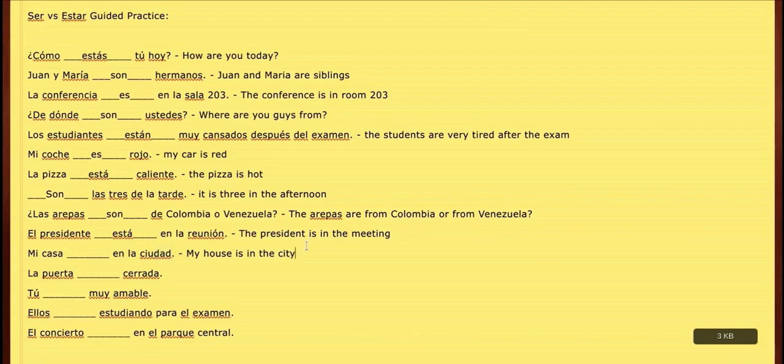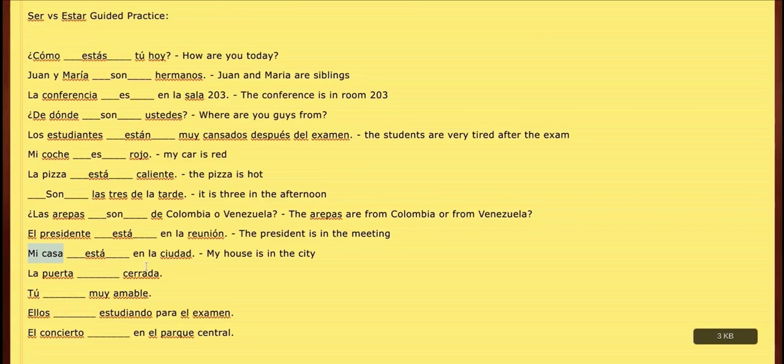Now we're talking about the location of something. Is it the location of an event? No. So remember, locations, where anything is currently located, going to be estar. So, está en la ciudad, referring to mi casa, ella, going to be ella, usted form. So, mi casa está en la ciudad.